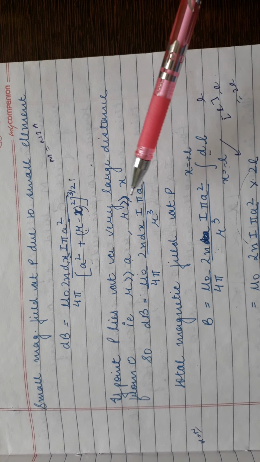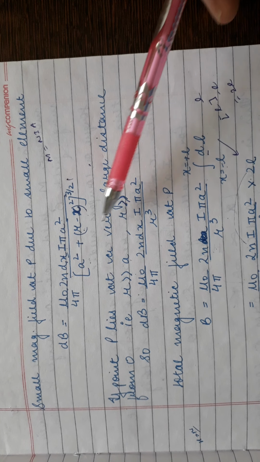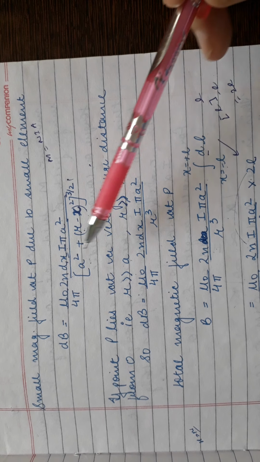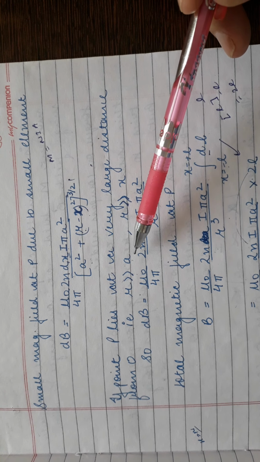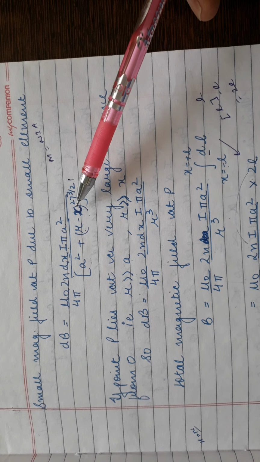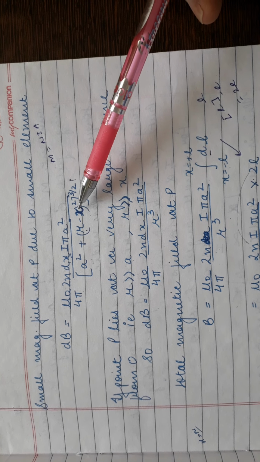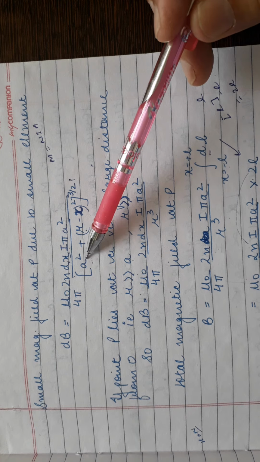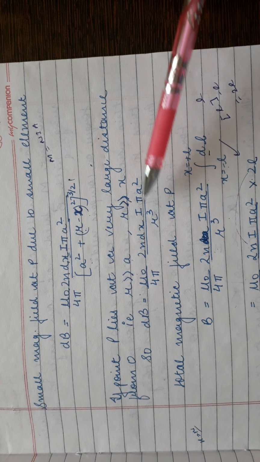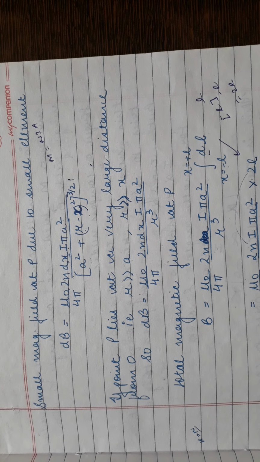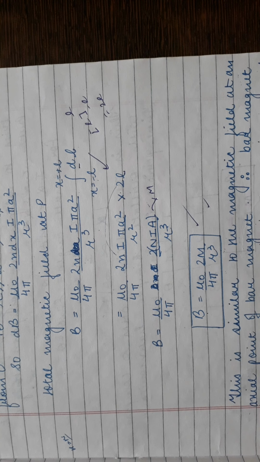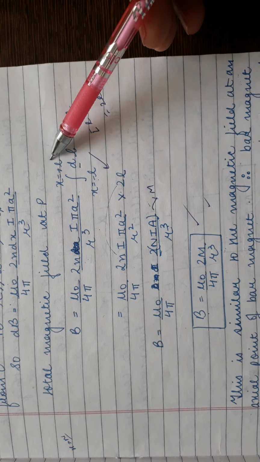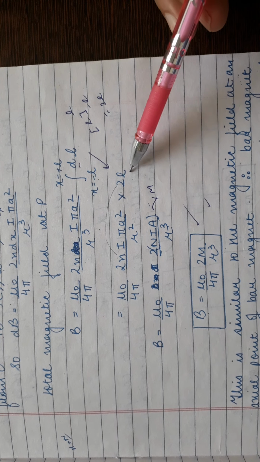So one assumption is taken here: r is greater than x and r is greater than a, which means we are finding the magnetic field at a point which is very far from the center. So x and a are neglected, and we get 2n dx I into pi a square. To find the total magnetic field, we integrate dl from minus L to plus L, and the integral of dl will be total L.